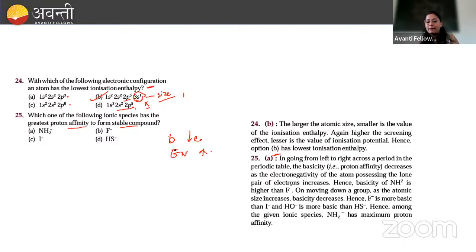So that's what is happening here: since basicity goes on decreasing, that is, proton affinity goes on decreasing as the electronegativity of the atom possessing the lone pair of electrons increases. Hence basicity of NH2 minus will be higher than fluorine, because nitrogen comes first and fluorine comes later. So the proton affinity will decrease.